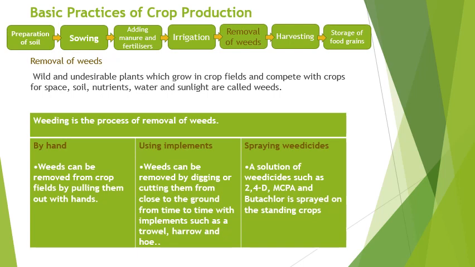Next is about the removal of weeds. Wild and undesirable plants which grow in crop fields and compete with the crops for space, soil, nutrients, water, and sunlight are called weeds. Weeding is the process of removal of weeds. Three methods for removal of weeds: by hand, using implements, spraying weedicides.